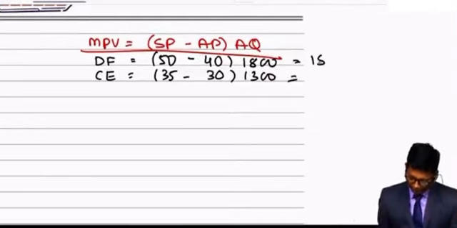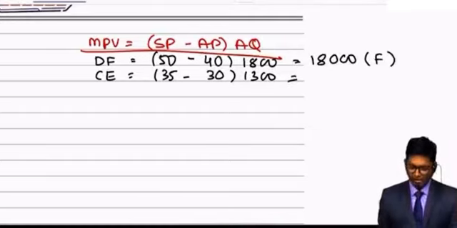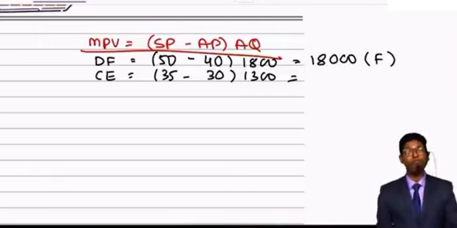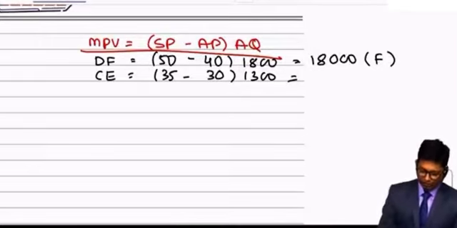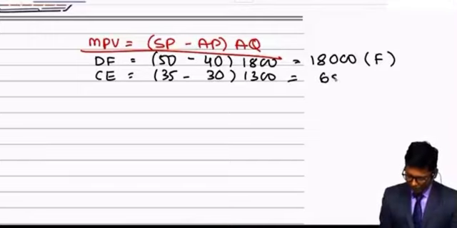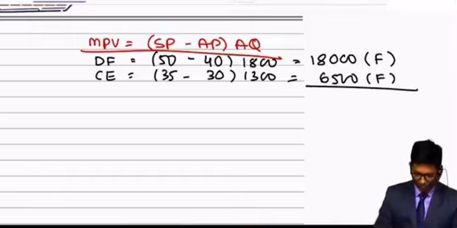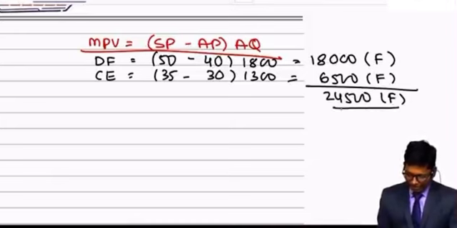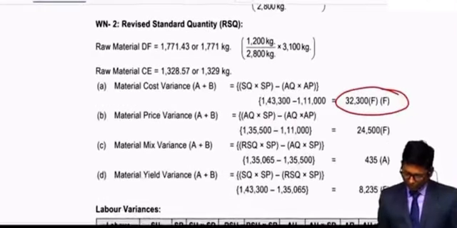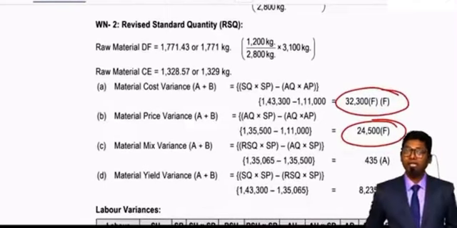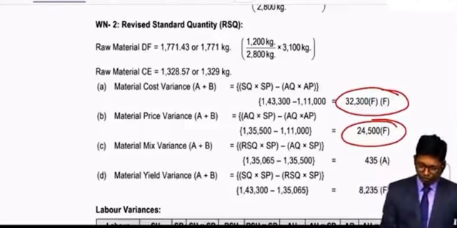So it is 18,000. Positive answer is favorable. That means you set the estimation to spend 50 rupees. Actually you spent only 40 rupees. There is a saving of cost. 35 minus 5 into 30 is equal to 6,500. It is also favorable. Overall favorable performance of the company. It's a good performance of the company. 24,500. It is favorable answer. You can check here. 24,500 is the favorable. When answer is positive, that is good for the company. Company saving the cost. They have saved the cost according to the given data.